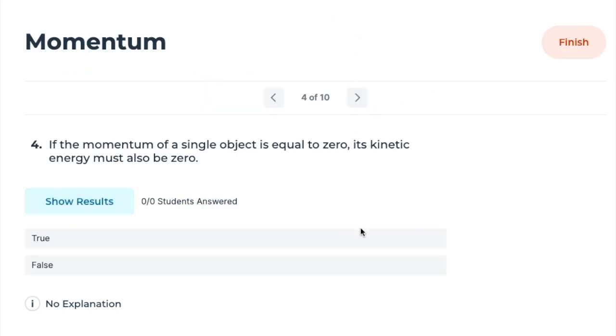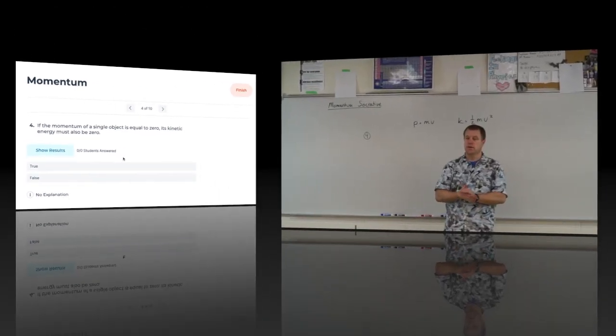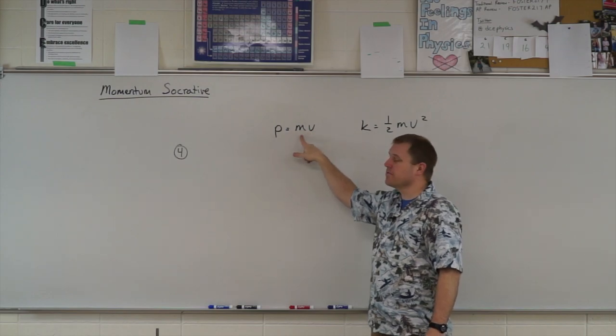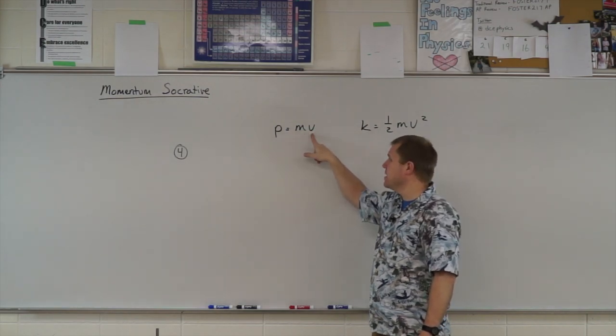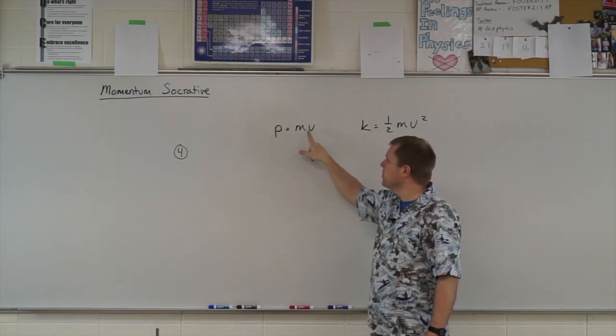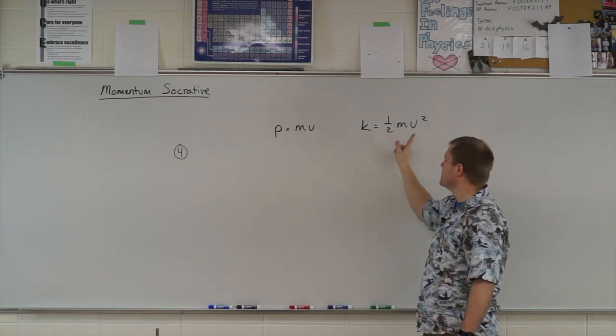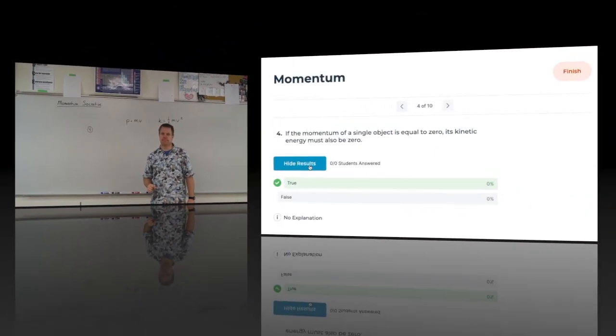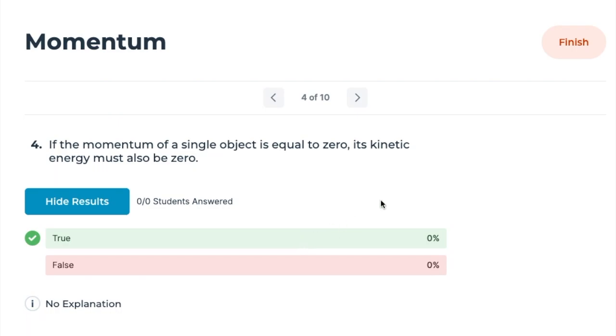If the momentum of a single object is 0, the kinetic energy must also be 0. All right, so if the momentum is going to be 0, that means either mass or velocity has to be 0. So if the object is an object, the velocity has to be 0 in order for momentum to be 0. If my velocity is 0, that means my speed is 0, so my kinetic energy must be 0. Correct answer is true, yes.